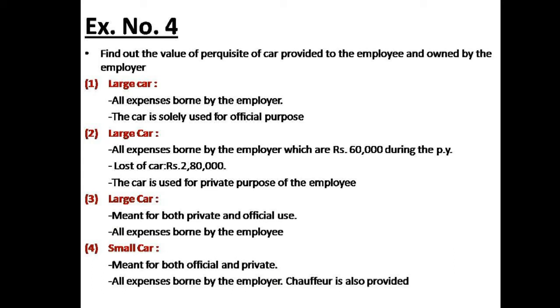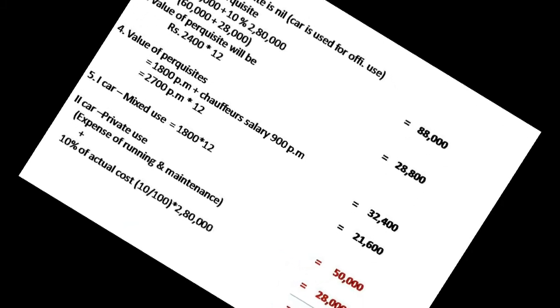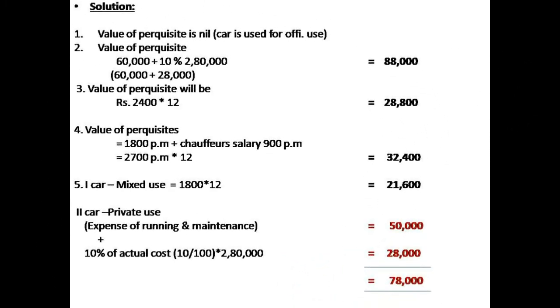In case of small car, if it is meant for official and private, all expenses borne by the employer. Chauffeur is also provided. In that case, what is the condition to be followed? You will see one by one. Small car meant for both official and private, all expenses borne by the employer. Chauffeur is also provided. It is a small car. In that case, 1,800 is the value of perquisites and the chauffeur salary is 900. So it comes out to 2,700 and for month it is to be calculated for 1 month. In a year it consists of 12 months, it comes out to 32,400.